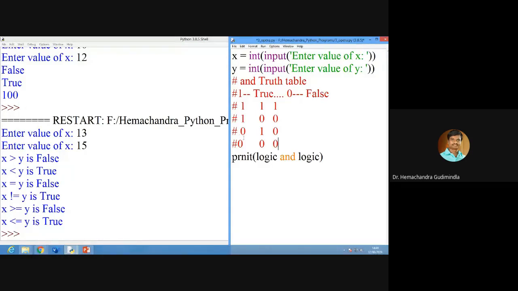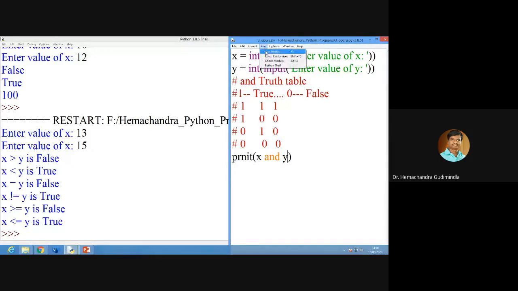Fine. See, this is the truth table. Anyway, you know these things, right? Now, first I need to write one logic, and later I need to write one more logic. Then only it will execute. Now, for example, x and y I will take here. I will save this one.